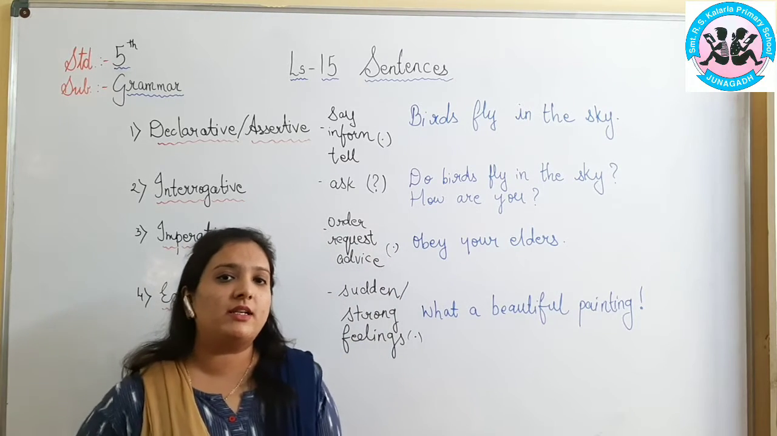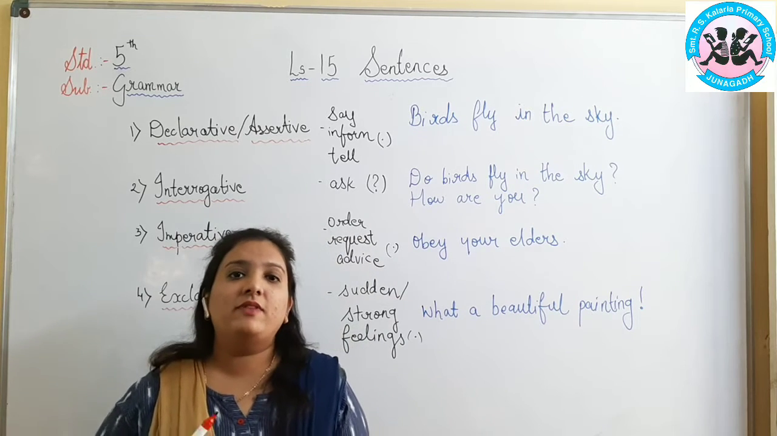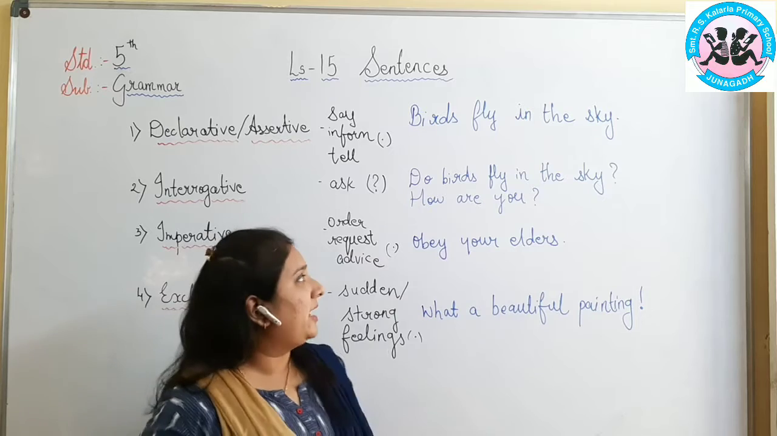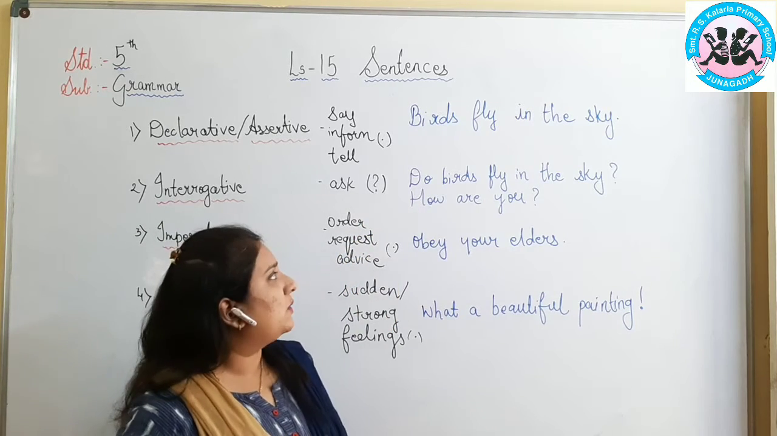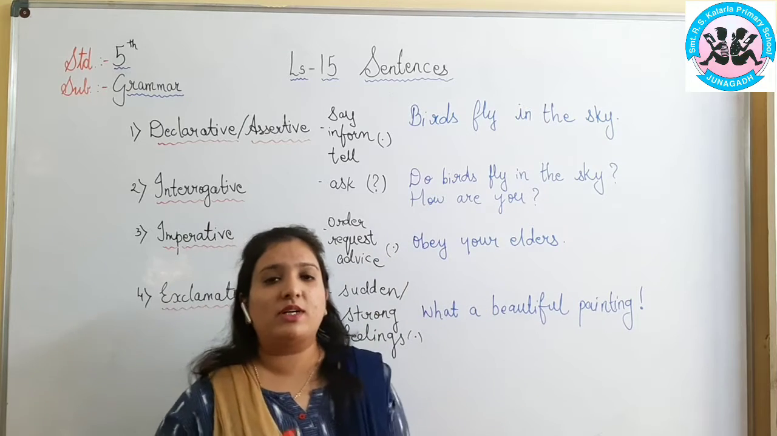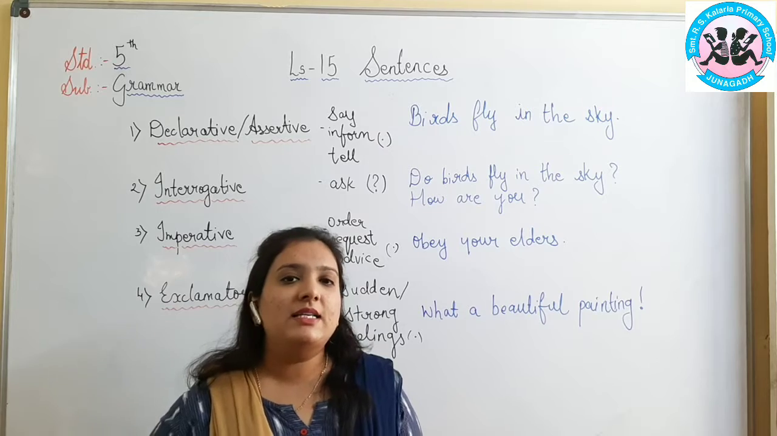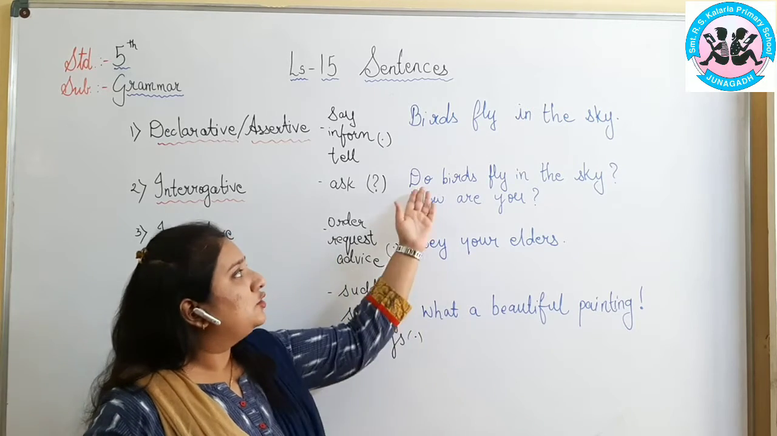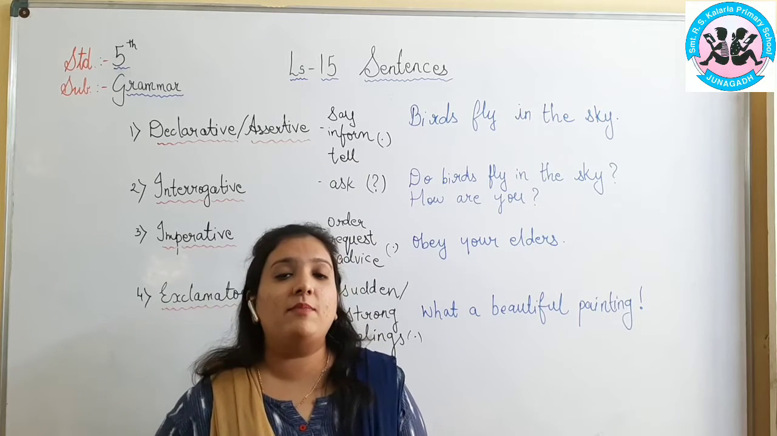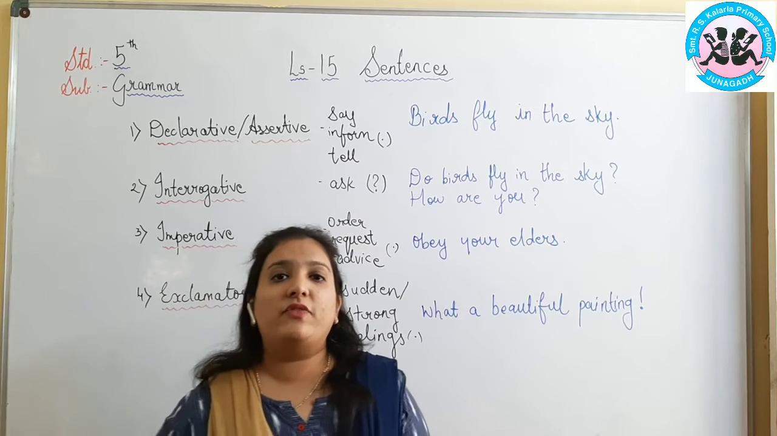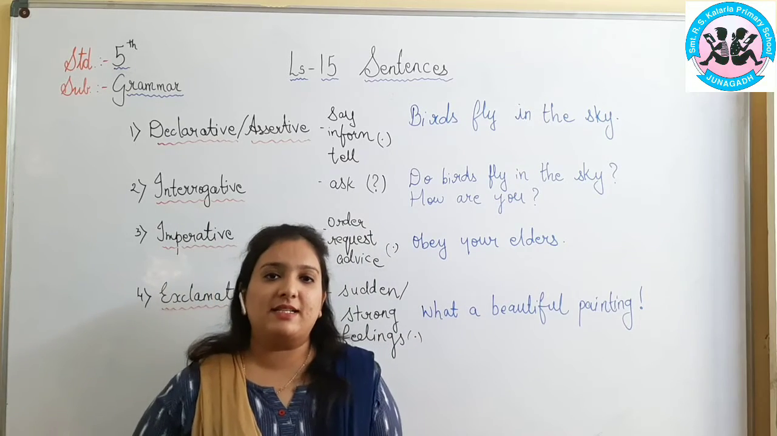Now the second is the interrogative type of sentence. What do you mean by interrogative? It's interrogation. When we ask someone something, we say interrogation, and at the end we put a punctuation mark, that is a question mark. If I ask the question, how are you? What am I doing? I'm asking. So this is an interrogative type of sentence. If I ask, do birds fly in the sky? Question mark. Again, what am I doing? I'm asking a question. So whenever I ask a question, it is the interrogative type of sentence.